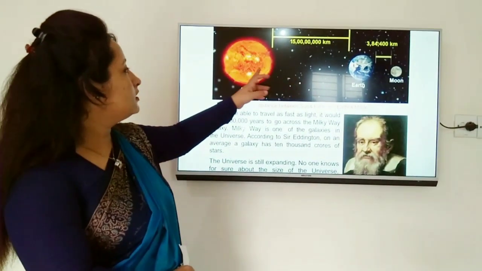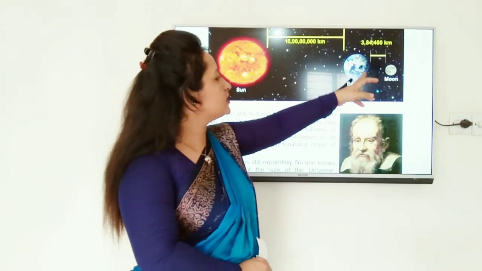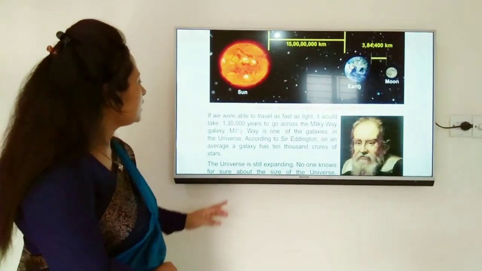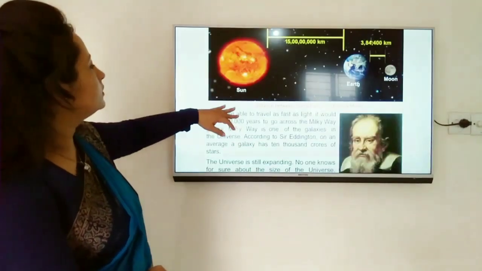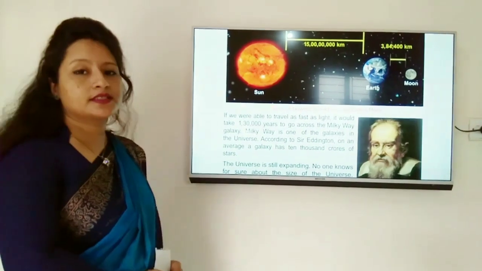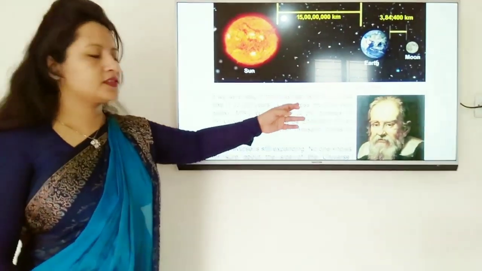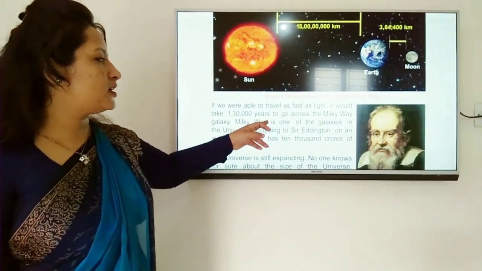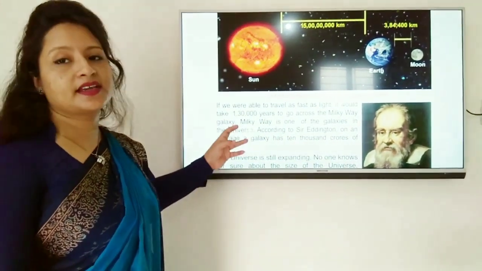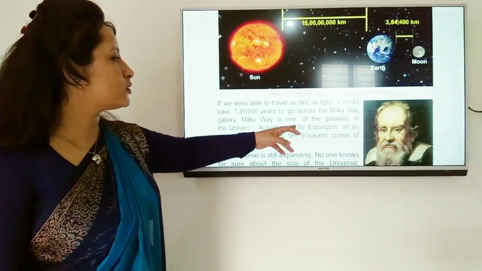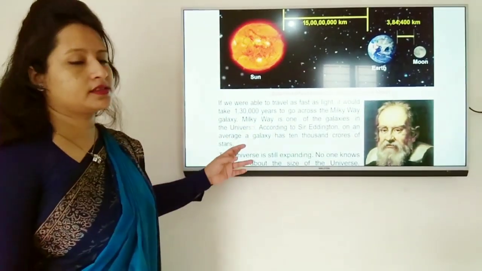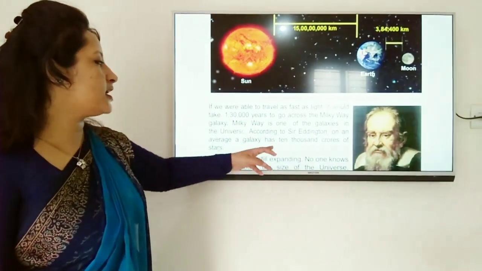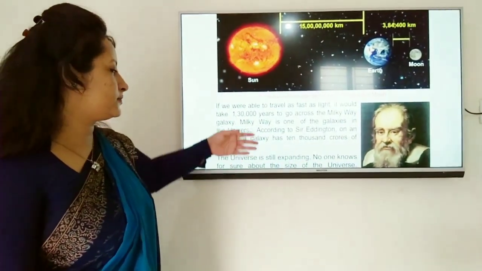Follow the picture. Students, look at the picture of the distance between the earth and moon and the distance between the sun and earth. If we were able to travel as fast as light, it would take 1,30,000 years to go across the Milky Way galaxy. Milky Way is one of the galaxies in the universe. According to Sir Eddington, on average, a galaxy has 10,000 crores of stars.